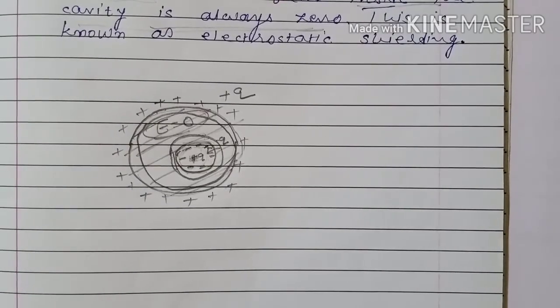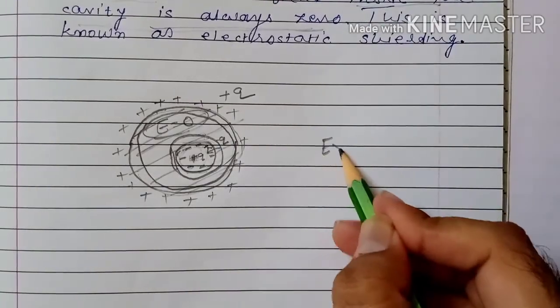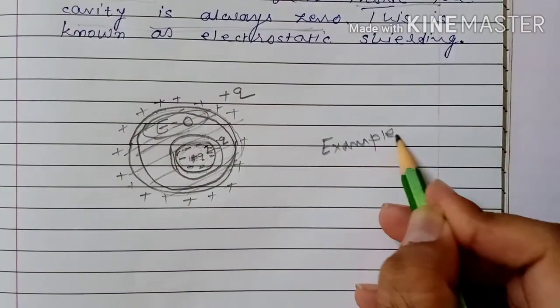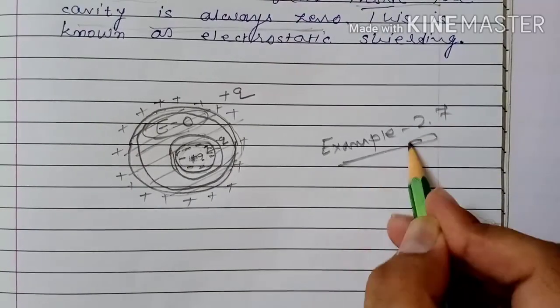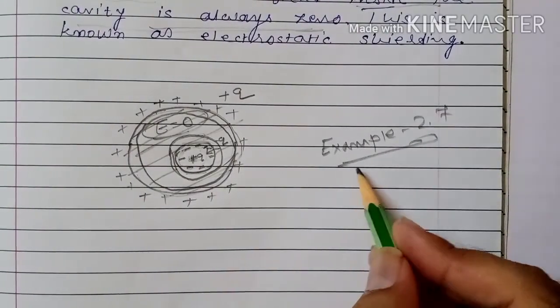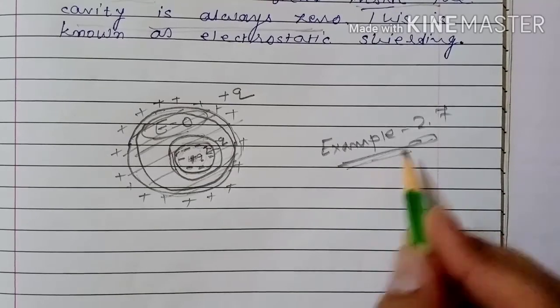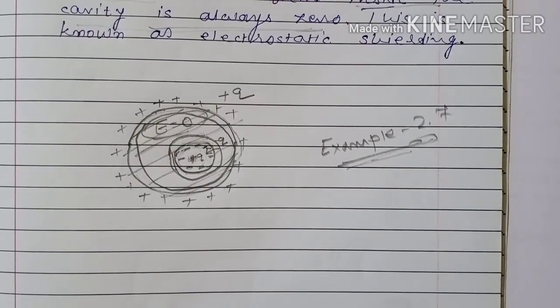I hope the concept of electrostatic conductors is now clear to you. Try to solve example 2.7. This is a theoretical example that is based on the concept of electrostatic conductors.